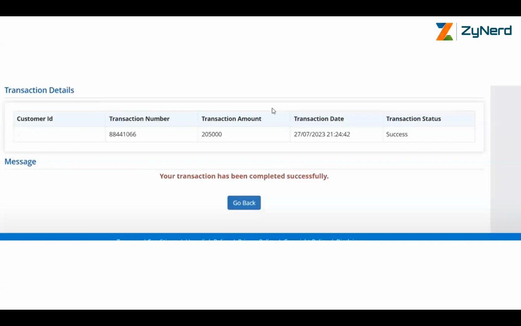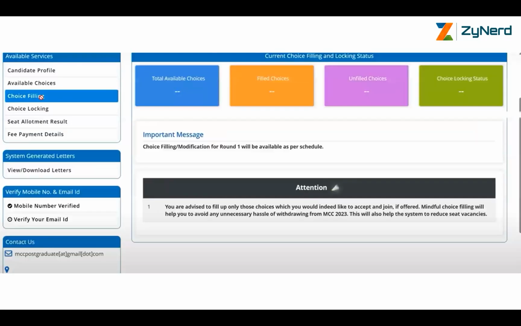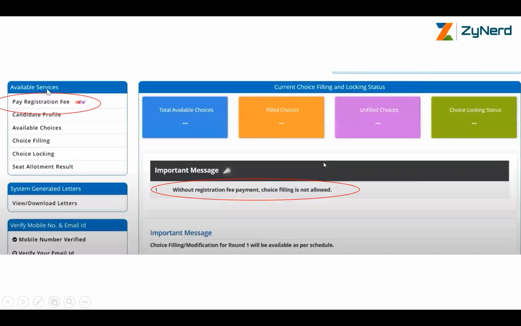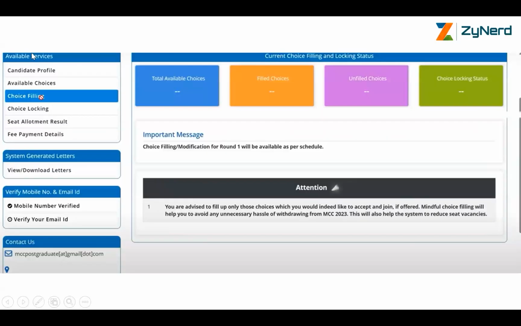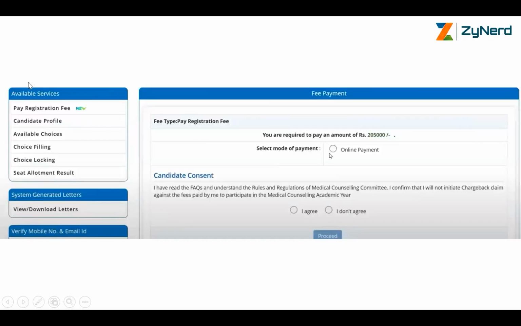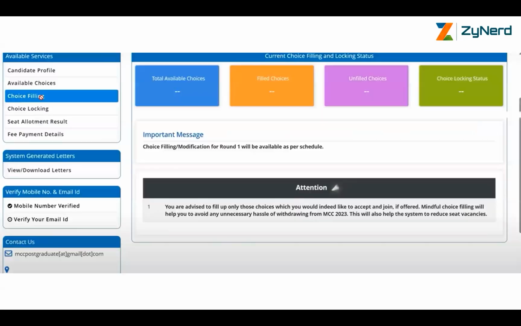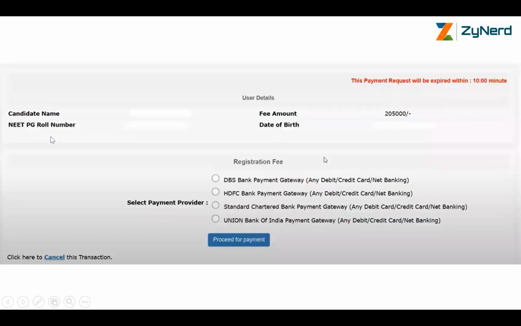Once you make this payment, the transaction details are successful. You go back, you will get the screen. You will no longer see the original pay registration fee screen, which means your payment has been successful. You'll see candidate profile, available choices, choice filling and seat results. And you can also see the fee payment details. Here you can check your fee payment details which exist already.